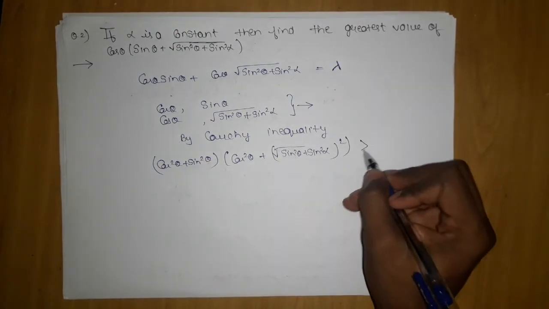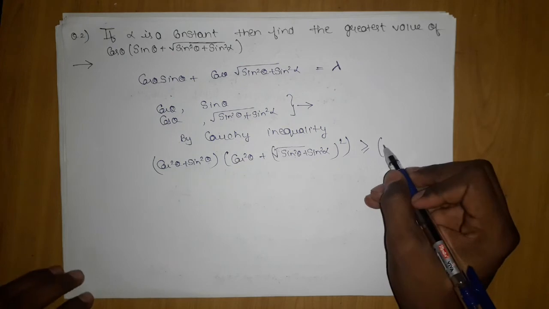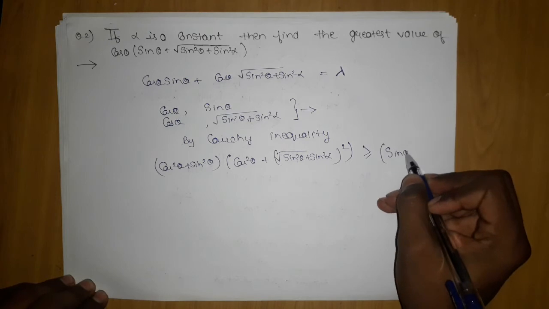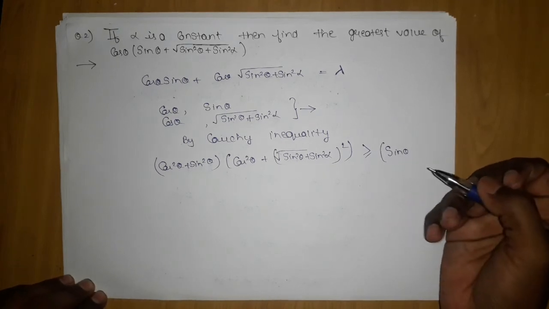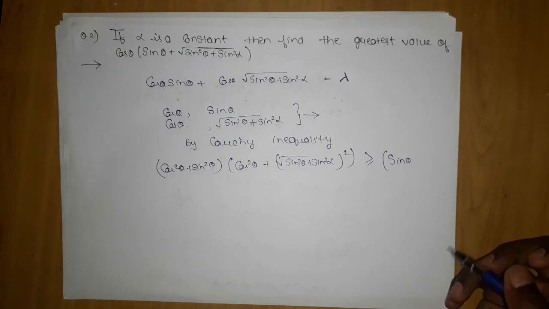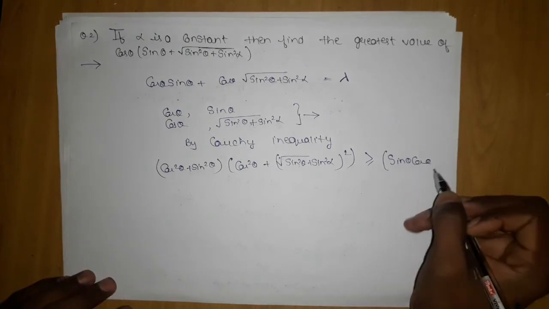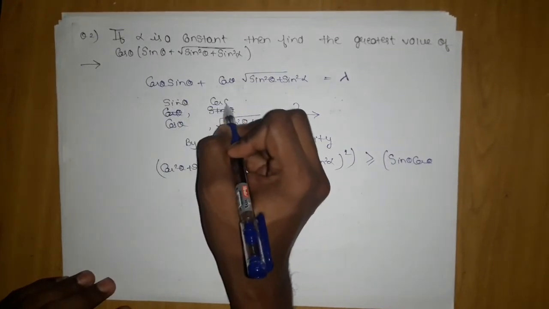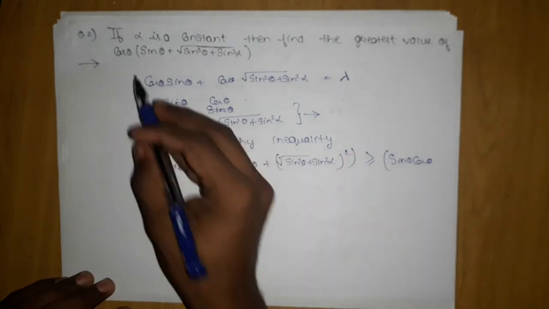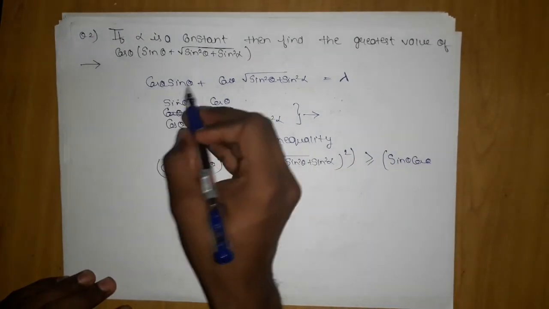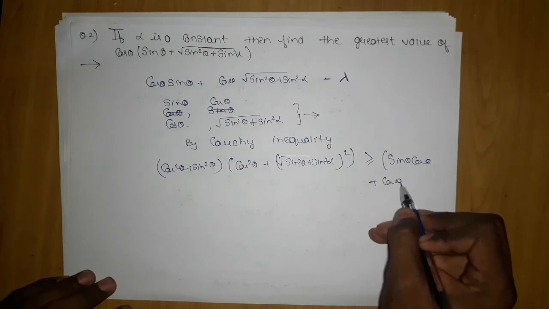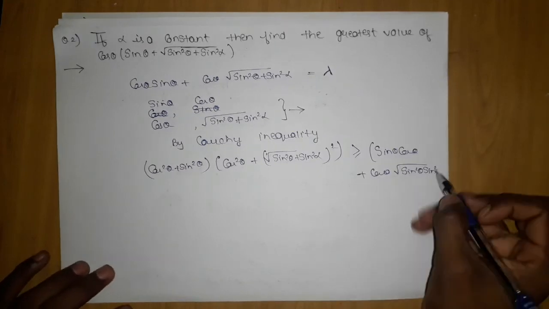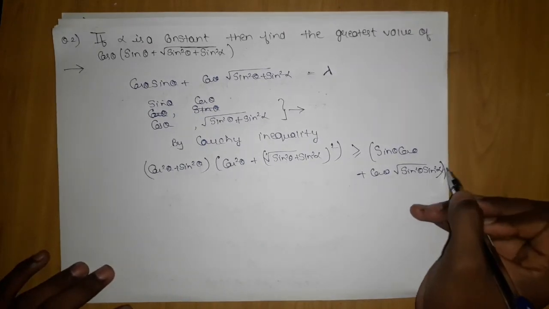And this is greater than or equal to sin theta into cos theta, a1 b1, and then a2 b2, cos theta under root sin square theta plus sin square alpha, the whole square.